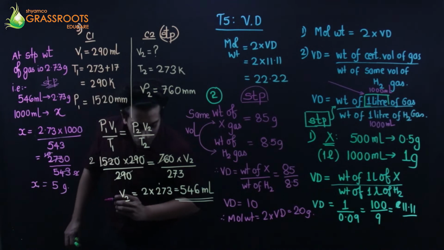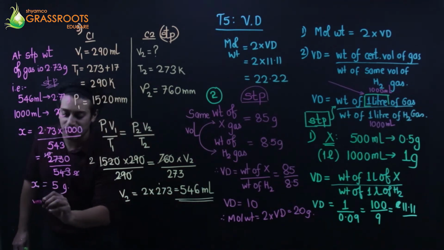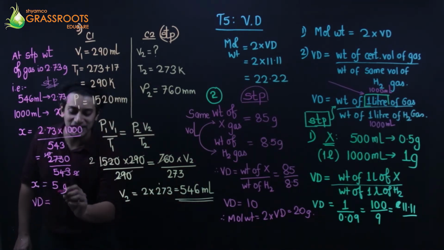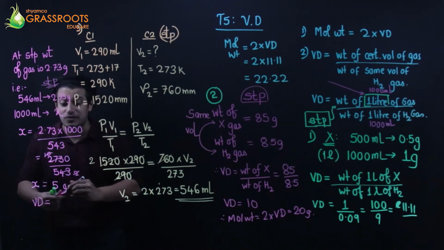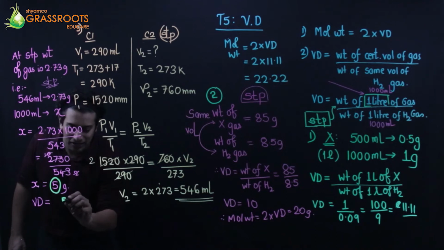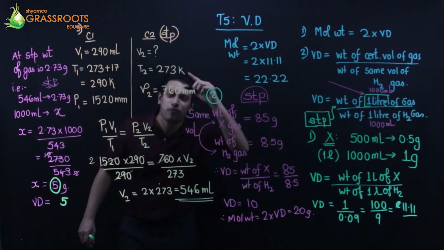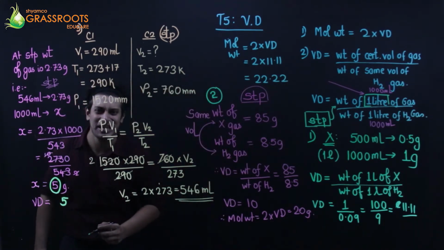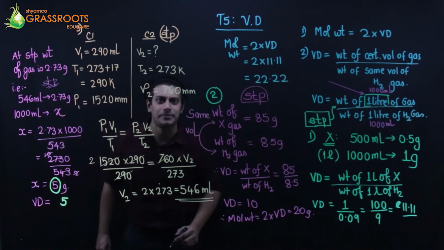And hydrogen का 1 liter का वजन is 0.09. So vapor density is the weight of the gas, which is 5 grams, this one, weight of 1 liter gas at STP. It's 1 liter का वजन.